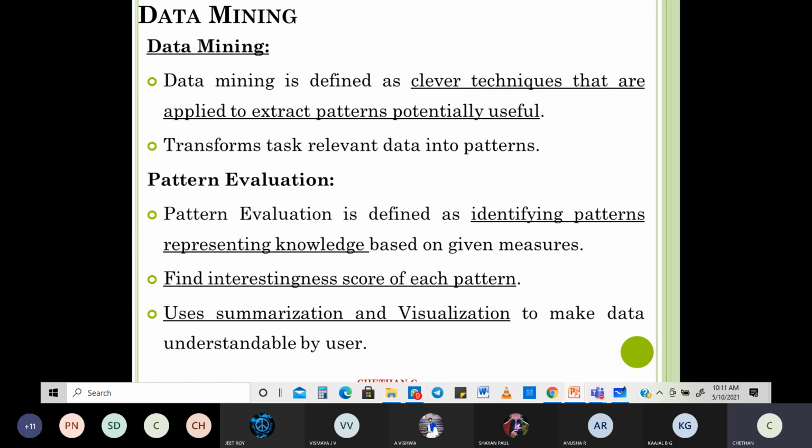And how do you make out from all these things? You can put all the data into perspective in the form of a graph. When you cluster the data, you can always get that. So what is pattern evaluation? It is defined as identifying the patterns representing the knowledge based on the given measures. You find out the interestingness score of each pattern, and use summarization and visualization to make the data understandable by the user.